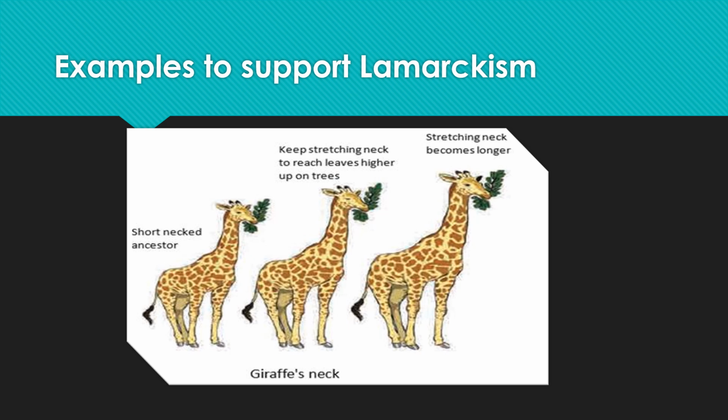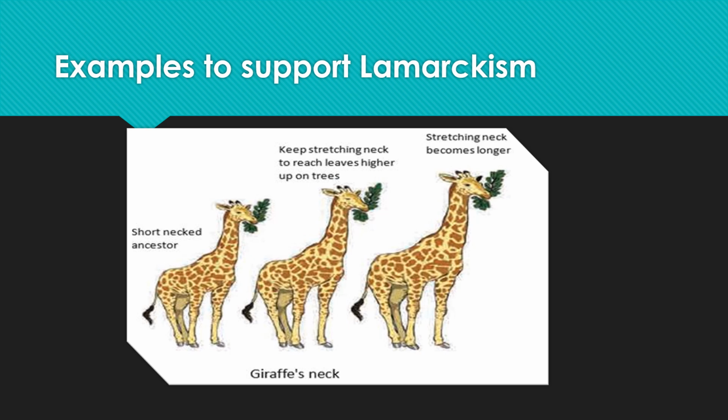Now this is an example which Lamarck gave to support his law of use and disuse. What did he tell? According to Lamarck, there was a time when the giraffes were very short necked. These short-necked giraffes did not find any vegetation on the ground to feed on. They tried to reach the upper part of the trees to eat the leaves. Thus, by continuously using the organ, they were continuously putting in efforts, and the neck and the forelimbs of the giraffe started becoming longer and longer.